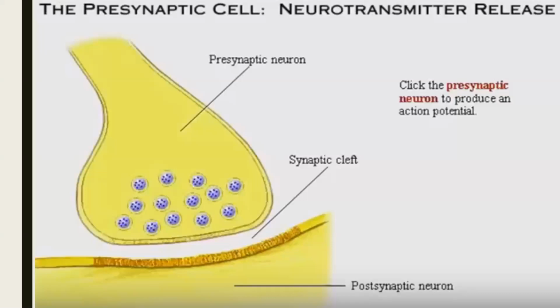Okay, now what is our target? Our target is these neurotransmitters which are packed in synaptic vesicles. They should be able to deliver this signal or this neurotransmitter to the next neuron. That means they should travel from this part to this part, correct? Which is from presynaptic neuron to postsynaptic neuron. But how will this entire process happen in a stepwise manner is what we are going to learn today.